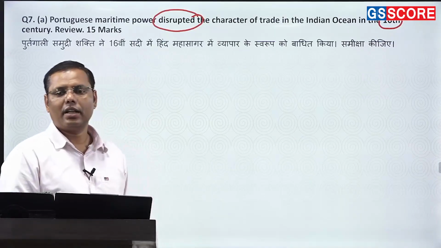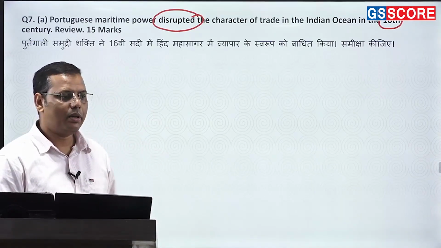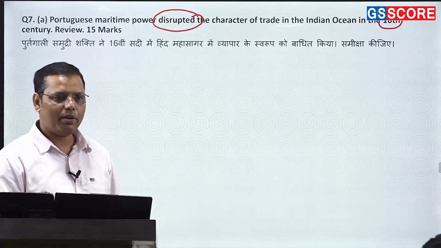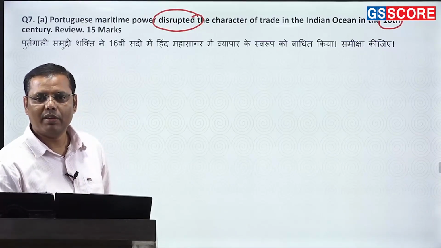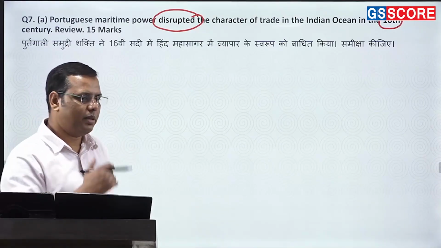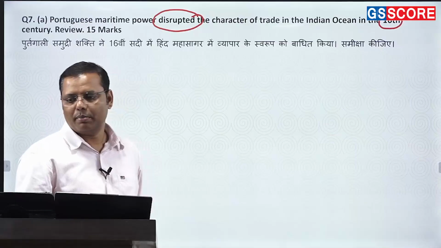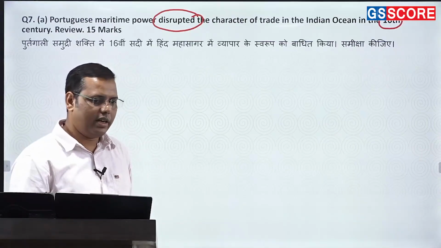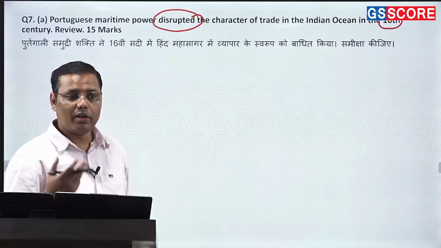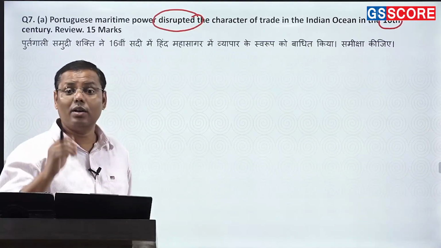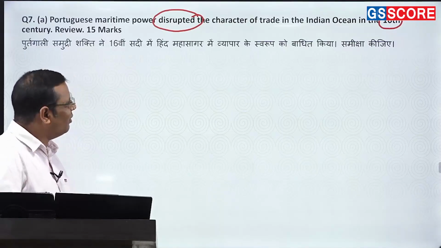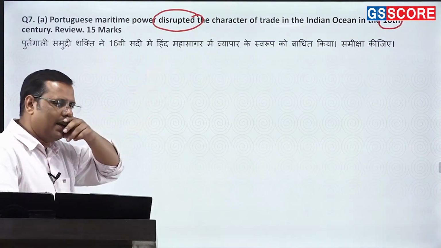Apart from that, the religious bigotry, I must say, the way they wanted to promote Christianity, and that's how they made the local people hostile. Earlier, local people were always cooperating with the traders. Why? Because that was adding to their prosperity. Now what happened, because of the Portuguese, people started hating these kinds of traders. The forcible marriages, the way they promoted their own employees to marry local girls, that was also one thing. The Muslim settlements got destroyed here. So there were a number of negative impacts that you can talk about.